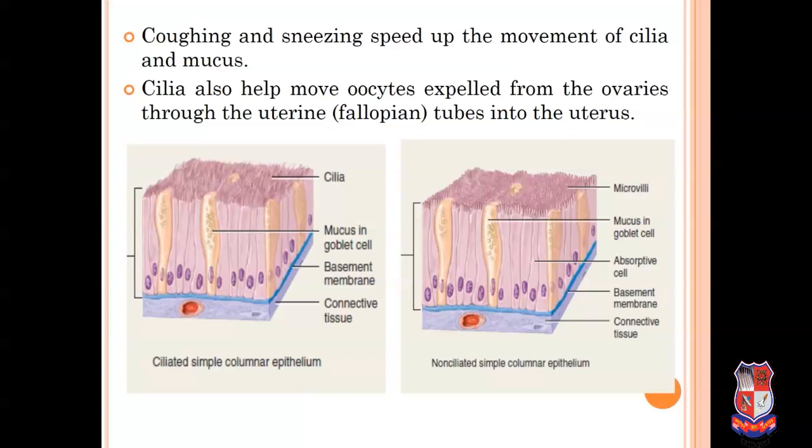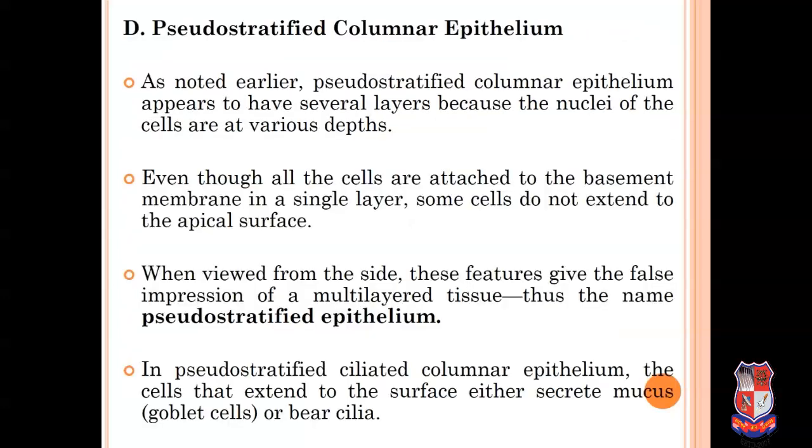So here in these figures we can see the ciliated simple columnar epithelial cell. In the upper surface, meaning the apical part, cilia are present, and in non-ciliated simple columnar epithelium, instead of cilia, microvilli are present. In both figures, the shape of the cell is columnar, as its name indicates, and it is simple, so it is present in one single layer. Then after that there is the basement membrane, and after the epithelial tissue, the second layer is connective tissue.